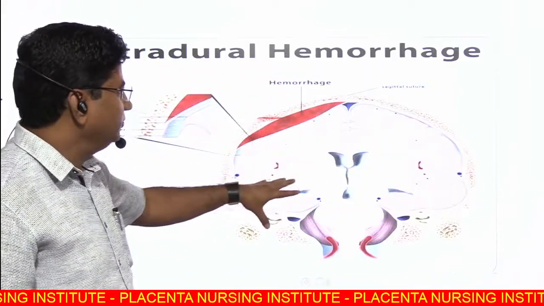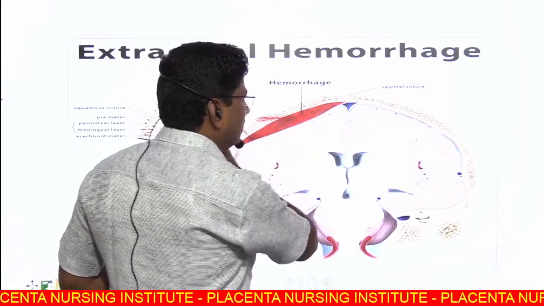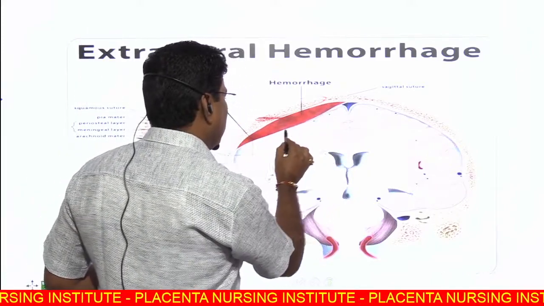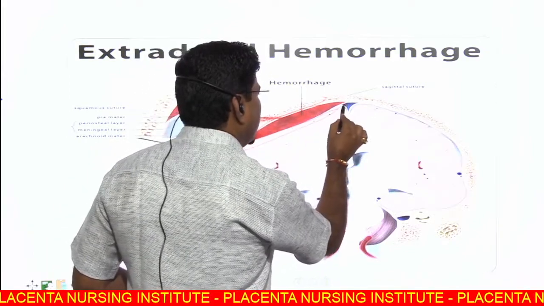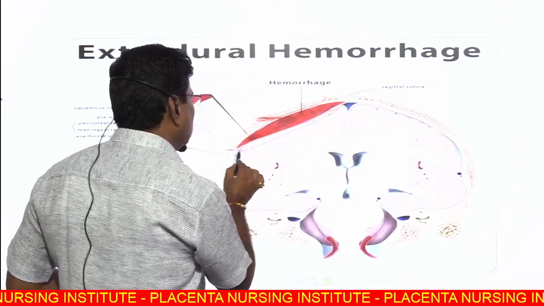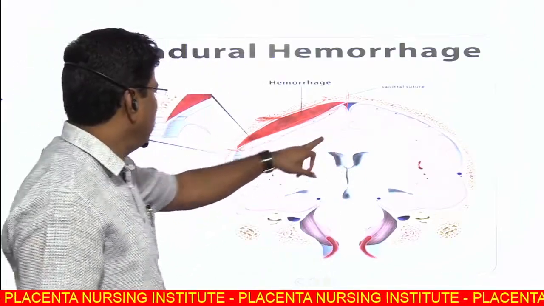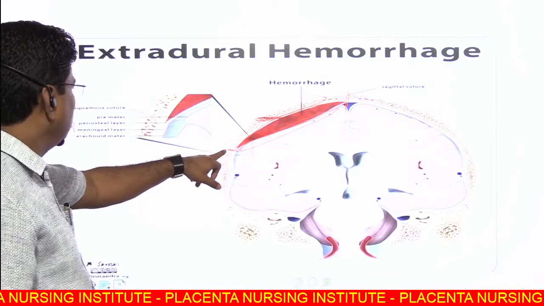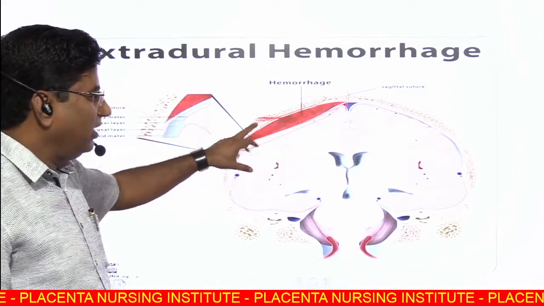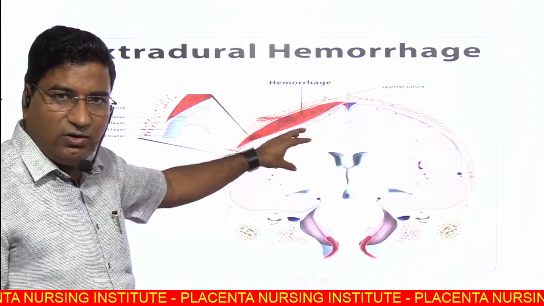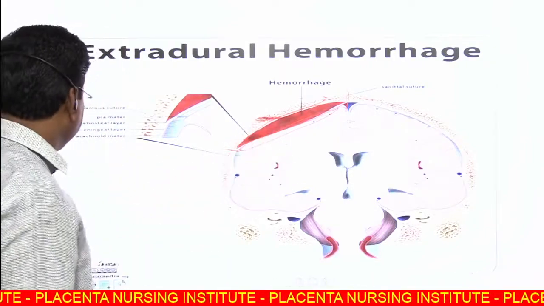Extradural hemorrhage. This is the bone, this is the dura mater, and this is a collection of blood which is confined to the suture line here and here. This is the sagittal suture, and there is a squamous suture. There is a confined extra-axial collection of blood known as extradural or epidural hematoma.